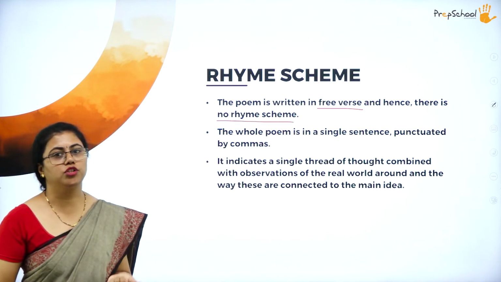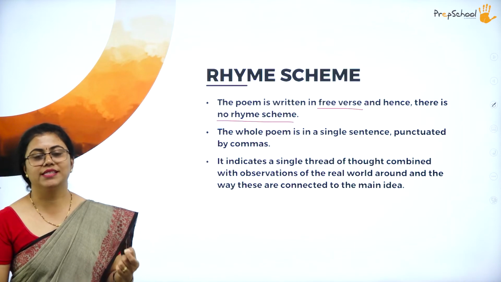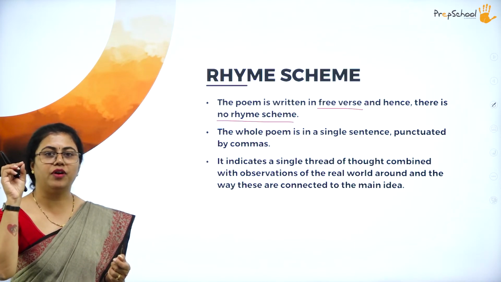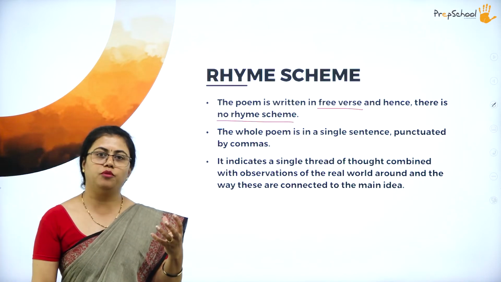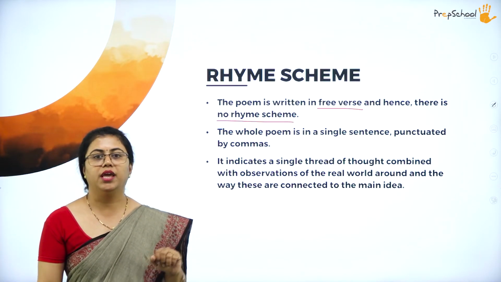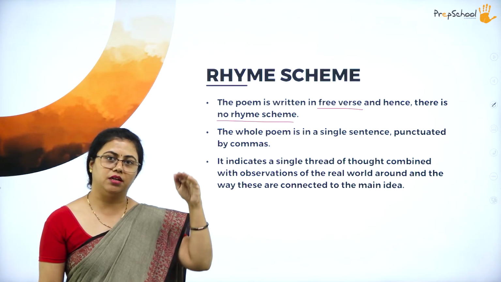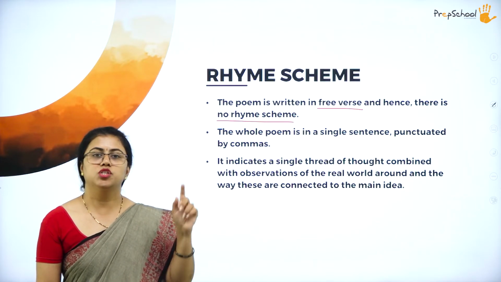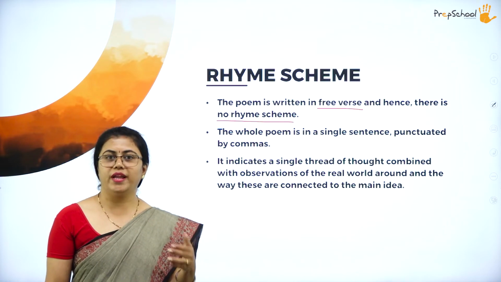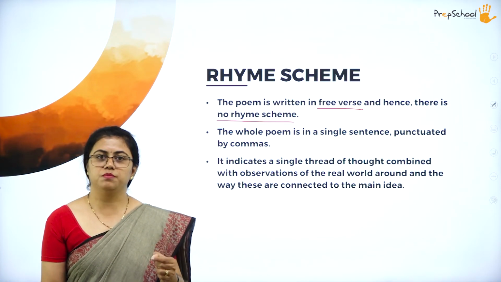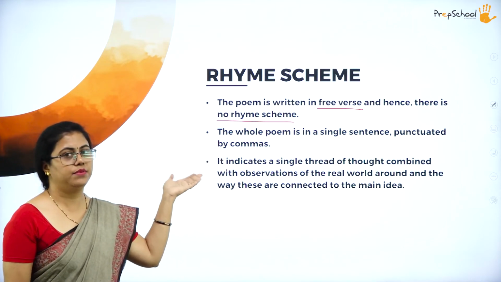If you go back to the poem, you cannot identify the ending words of a stanza. First of all, there is no division into stanzas at all, and we don't have ending words either. The whole poem is only a single sentence, so it is written in free verse.